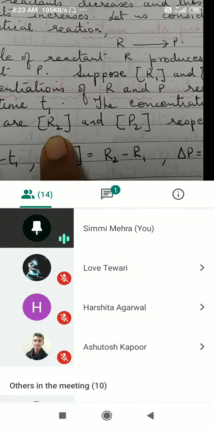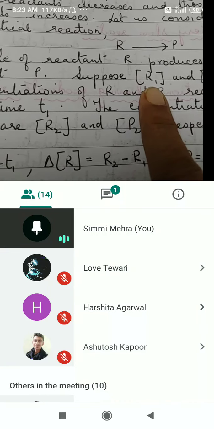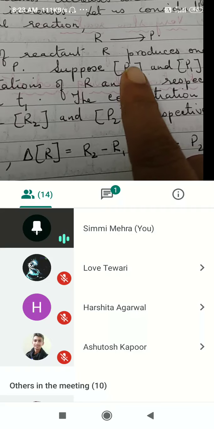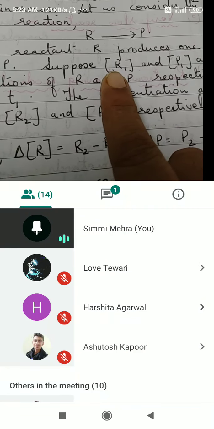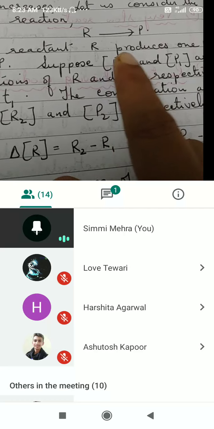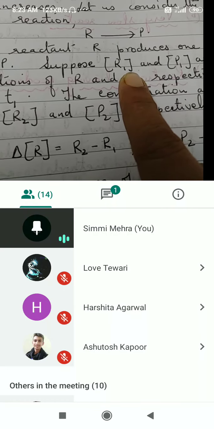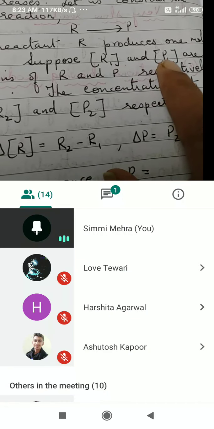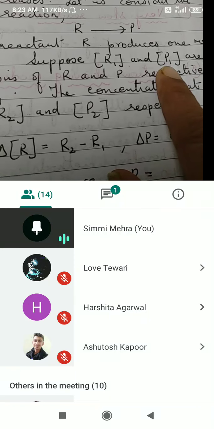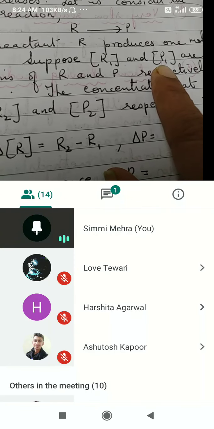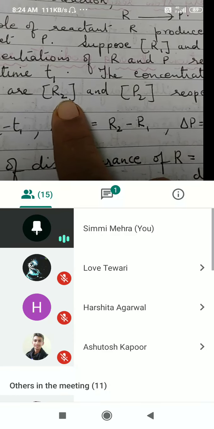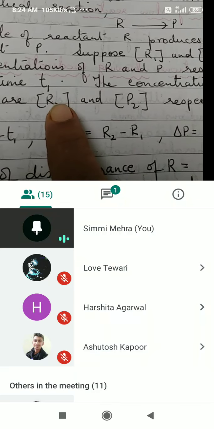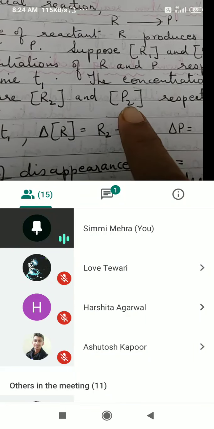Alright. Now R1 is supposed to be the initial concentration of reactants. In fact, this square bracket stands for moles per liter. So the initial concentration of the reactant is R1, and for product it is P1. And I told you P1 is what? It is generally 0 in the beginning of the reaction. R2 is going to be the final concentration of the reactant, okay, and then this is for product.